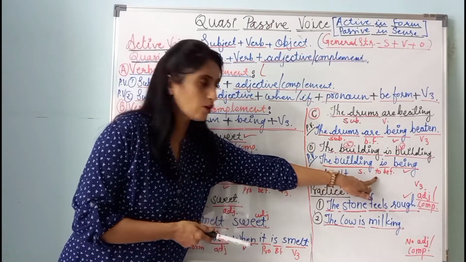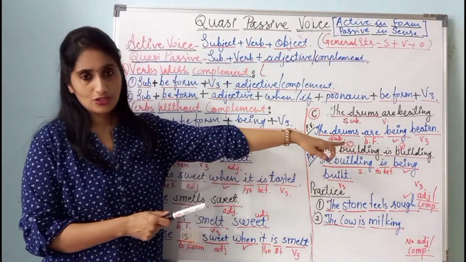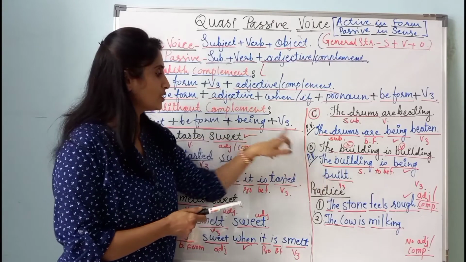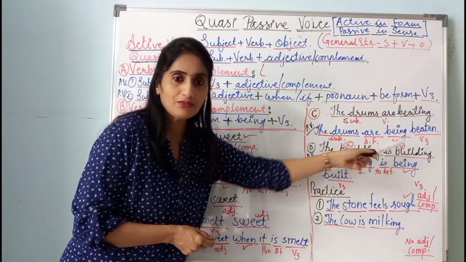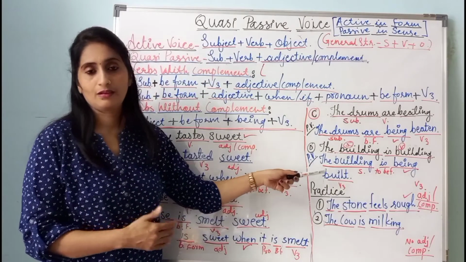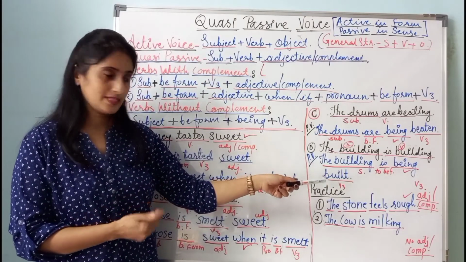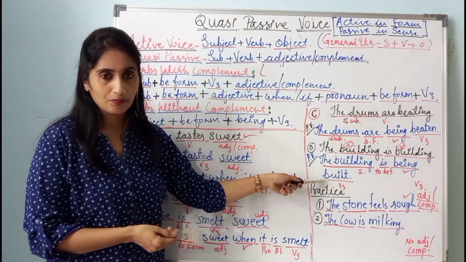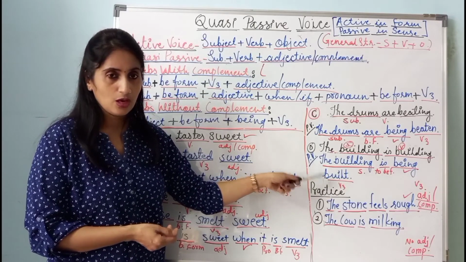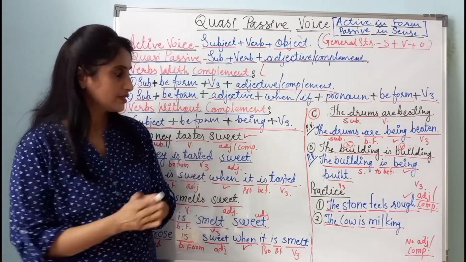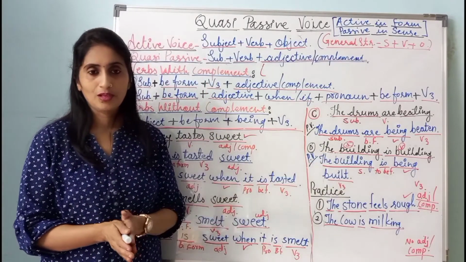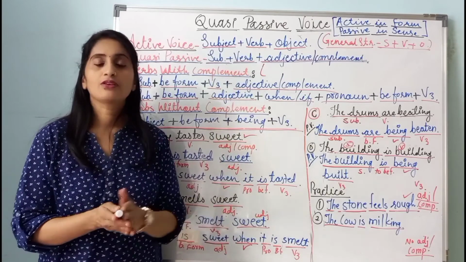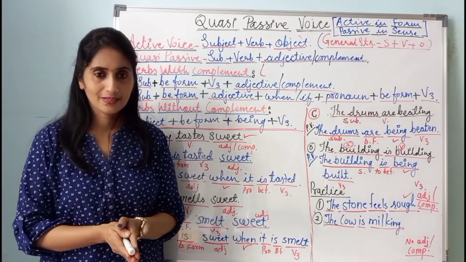Why being? Because the sentence is in continuous tense. Then what? V3. In this sentence, build is the main verb, and so it's V3, that is past participle is built. Okay, so it is written here. So the conversion of the sentence is the building is being built. Okay, so in this way, try to convert the sentences.